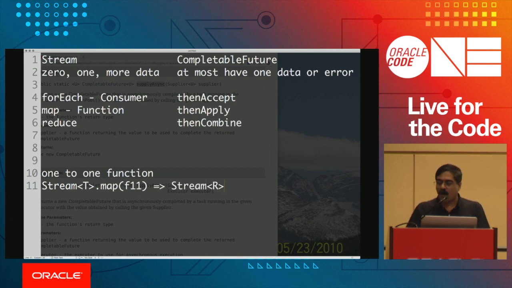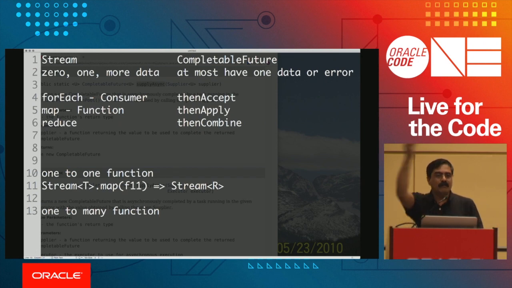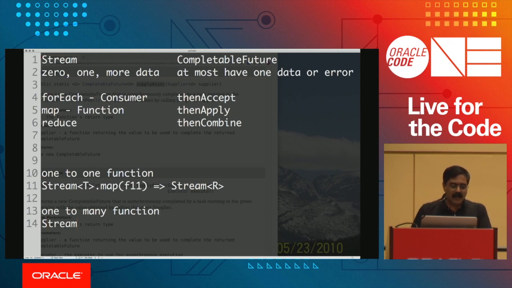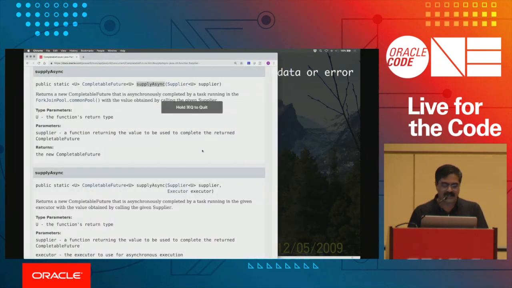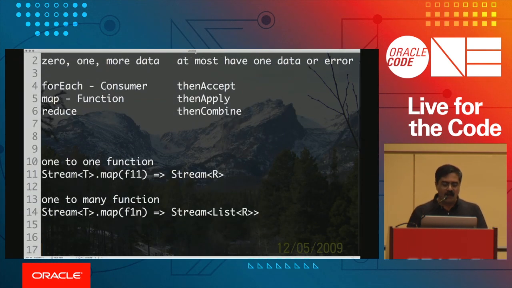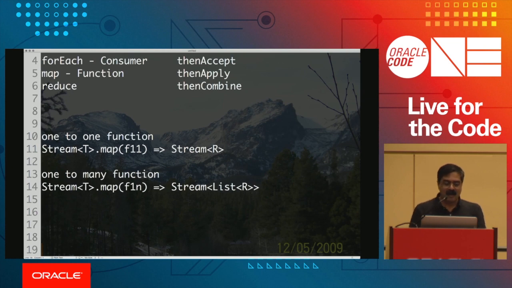It's a stream of R. We know this, right? On the other hand, if I have a one-to-many function, like I want all your email addresses, and that way I can spam every one of them, so in that case I want a one-to-many mapping. Then a stream of P with a map of F one-to-many, one-to-n, will return, unfortunately, a stream of a list of R or something like that, which is not very much fun at all if you think about it. So what do I do if I really wanted just one list and not a list of lists?